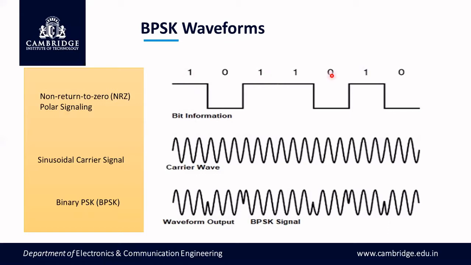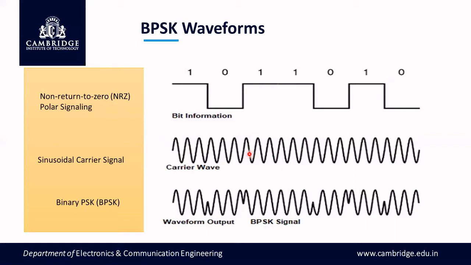And this waveform, what I said, has two discrete amplitude levels. So this polar signaling has two discrete amplitude levels to represent two symbols. And we have a sinusoidal carrier signal. This is a sine wave or cosine wave, it does not matter.